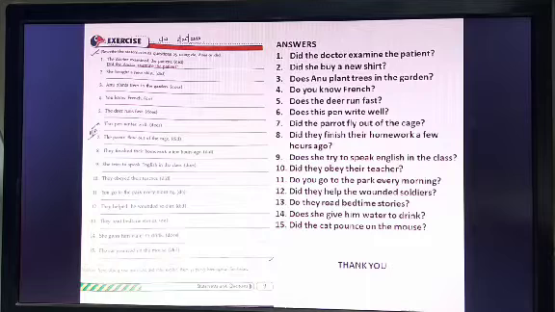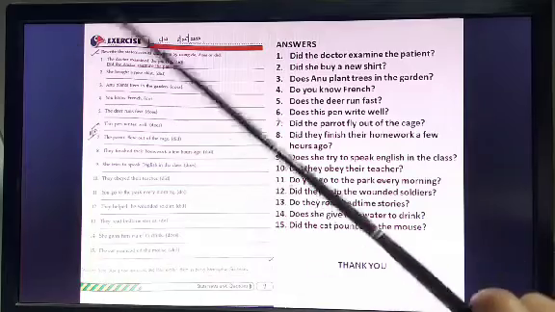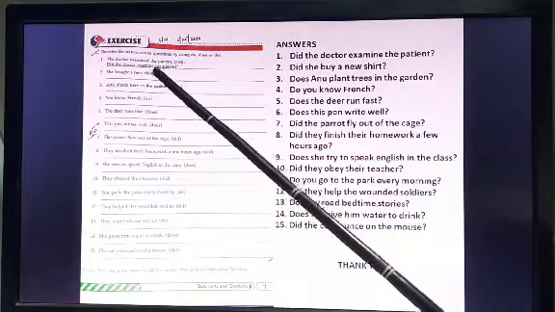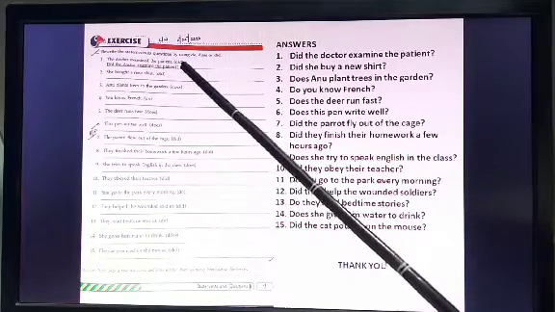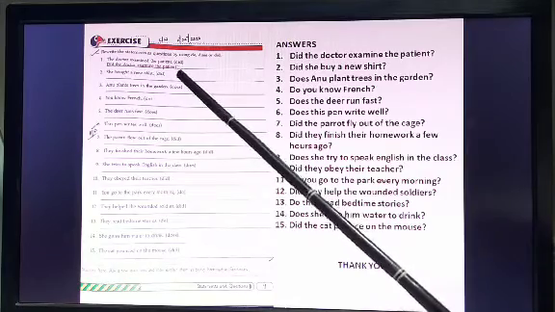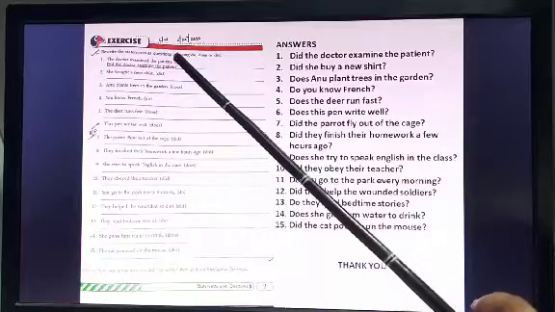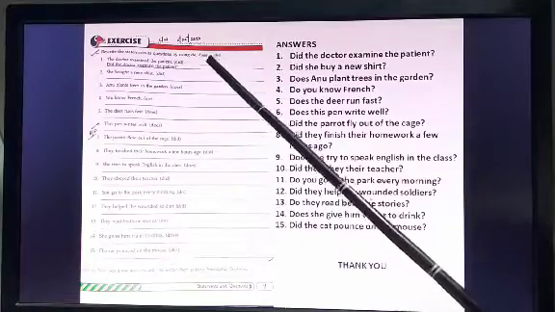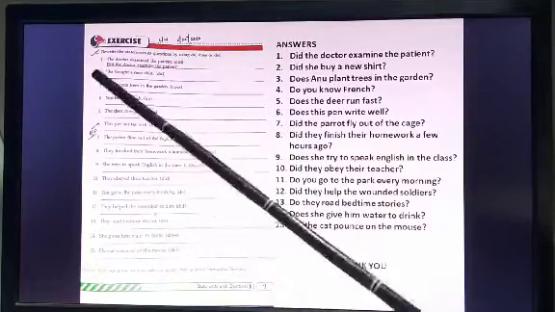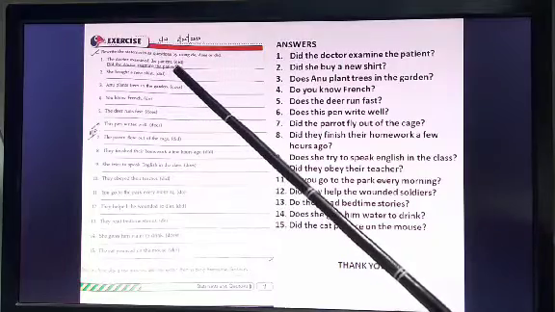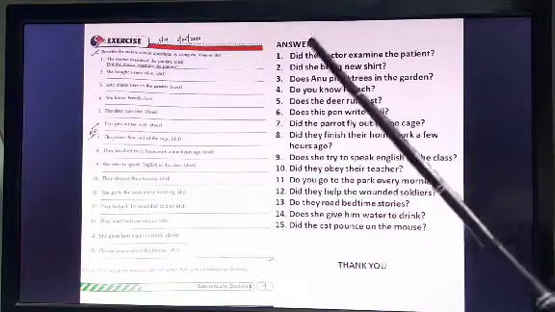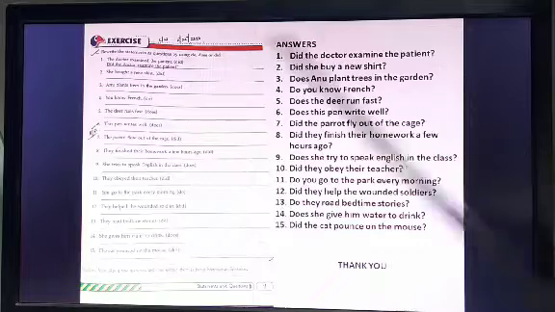Okay, so once more I will revise this and the answers I have written here. So let's see. The doctor examined the patient. We used with did. We have to do with did. So rewrite the statements as questions. So you have to make interrogative sentences using do, does and did. Okay. So the doctor examined the patient. Did the doctor examine the patient?